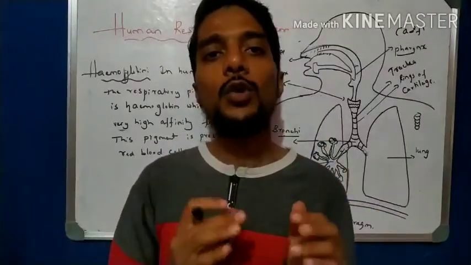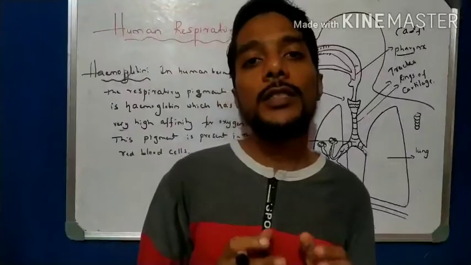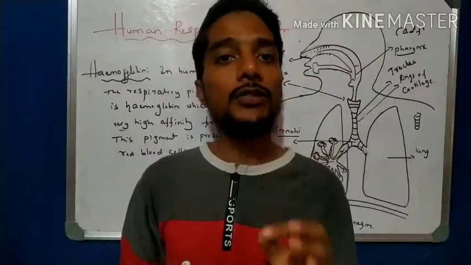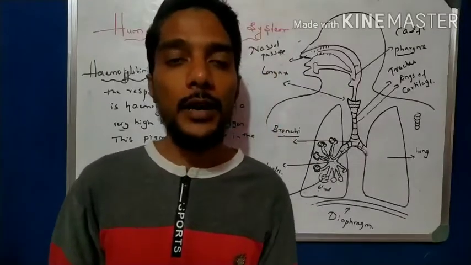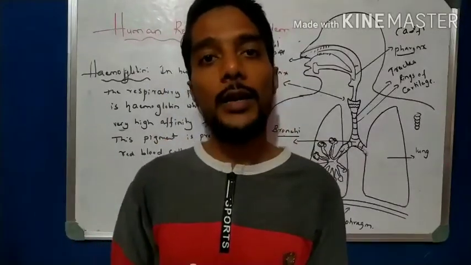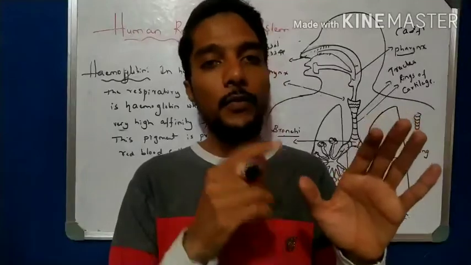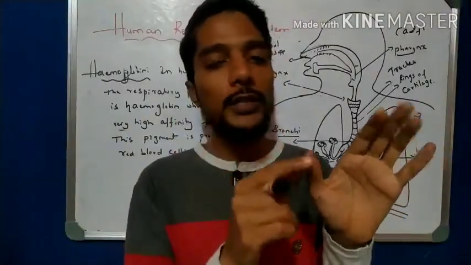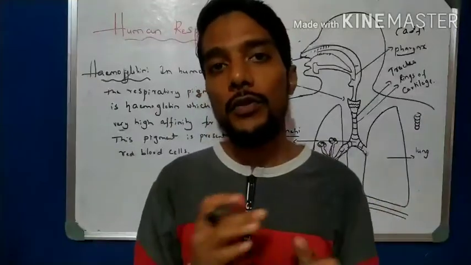So diffusion is a very slow process. If diffusion took place in the human body, then imagine for oxygen to reach our leg, the last finger of our leg, from here to here. If you want oxygen to reach from the nose to this thumb, it takes 1 year by diffusion, right?